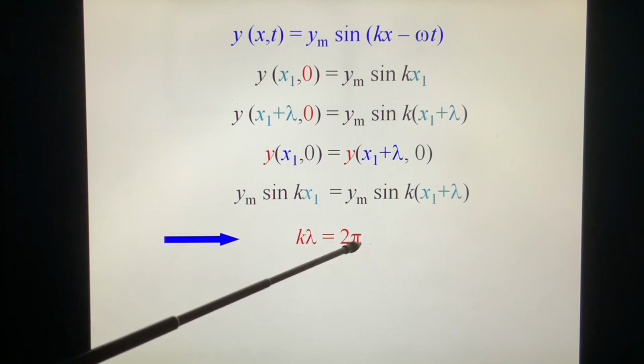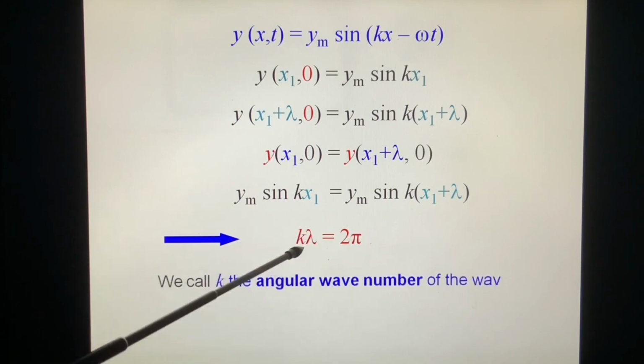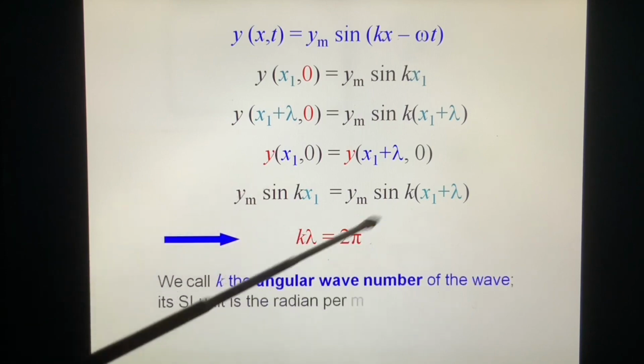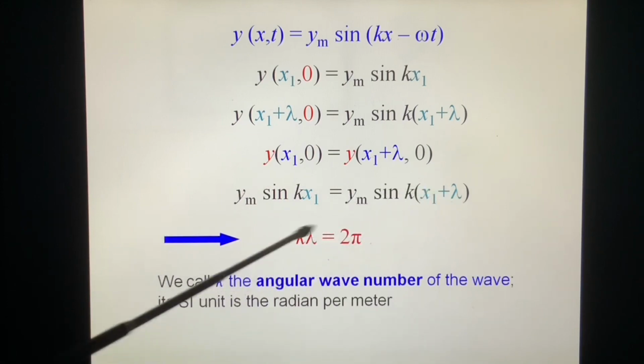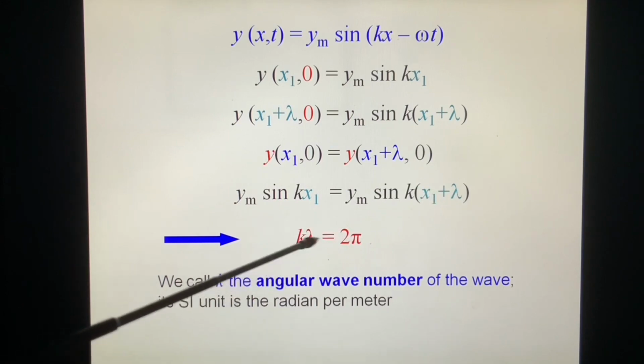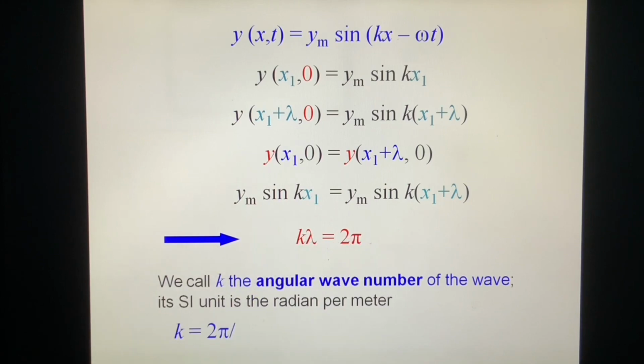So k lambda equals 2 pi. In this case, we find the k, which we call the angular wave number. In the metric system, this is radians per meter, lambda is in meters. k equals 2 pi over lambda, or lambda equals 2 pi over k. We know lambda, we know k.